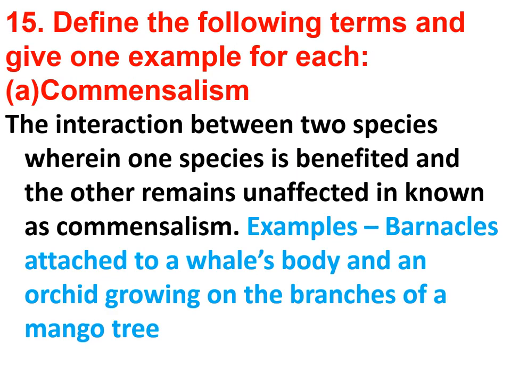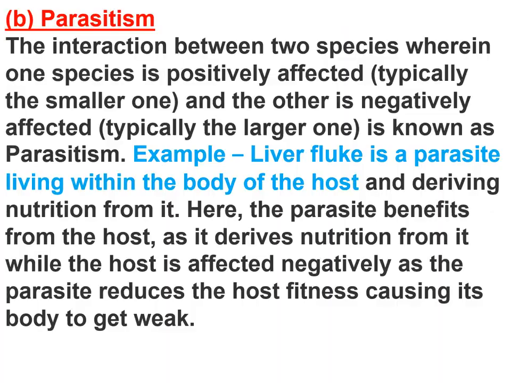This is question number 15 of NCERT. Define the following terms and give an example for each. So here you need to define the term commensalism, and commensalism is the interaction between two species wherein one species is benefited and the other remains unaffected. Examples are barnacles attached to a whale's body and an orchid growing on the branches of mango tree.